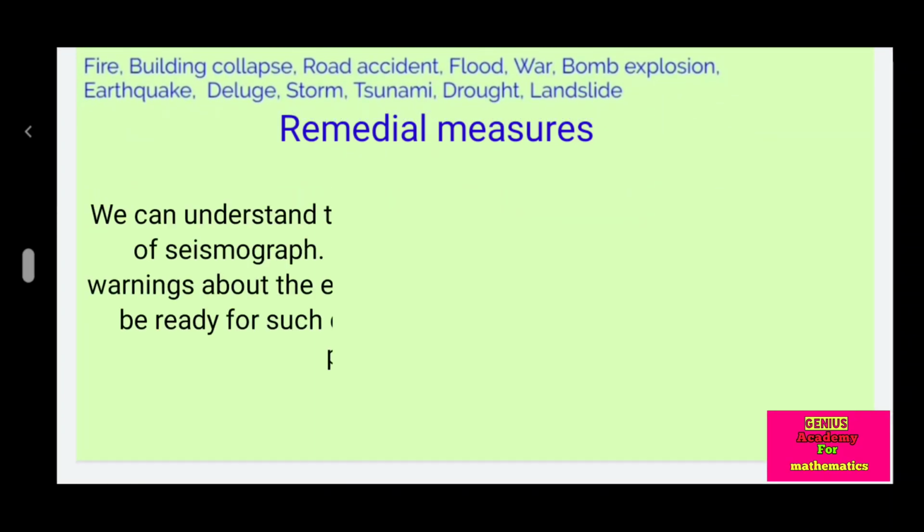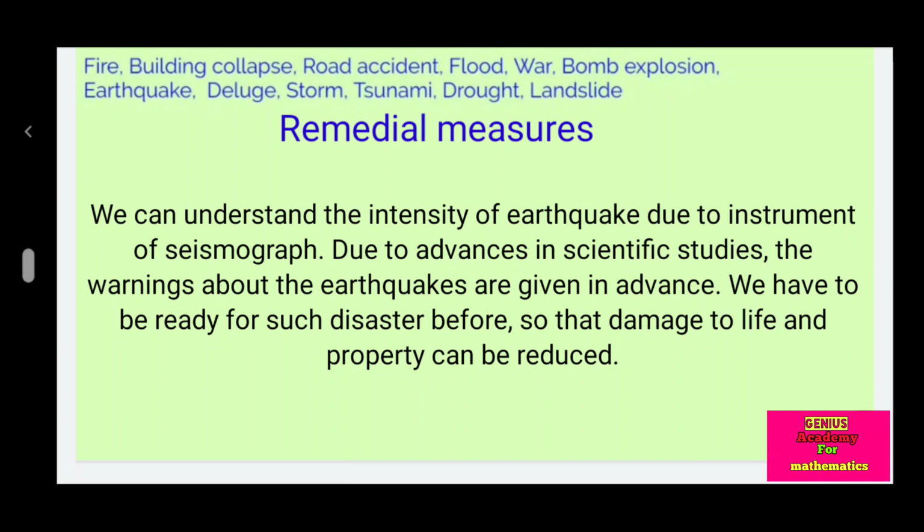Earthquake. We can understand the intensity of an earthquake with the instrument called a seismograph. Due to advances in scientific studies, warnings about earthquakes are given in advance. We have to be ready for such disasters beforehand, so that damage to life and property can be reduced.